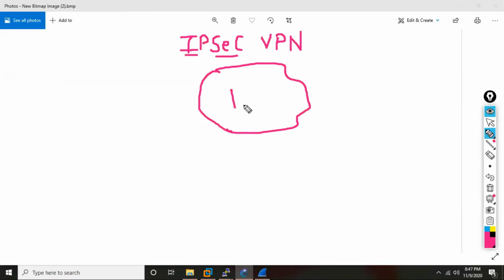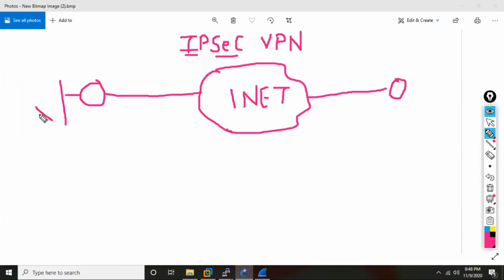Suppose this is the internet, just writing inet. Suppose this is X and this is Y. If I'm sending the packet on the internet, and somebody opens the packet, what should they see inside? Nothing.